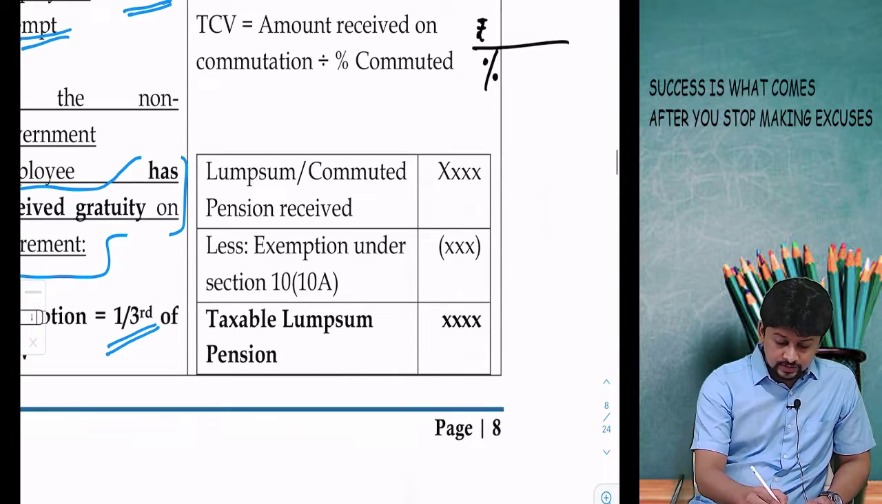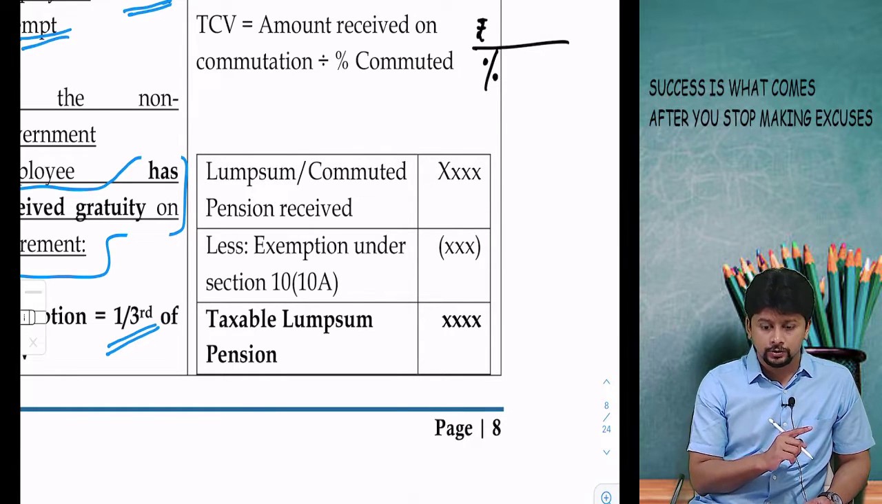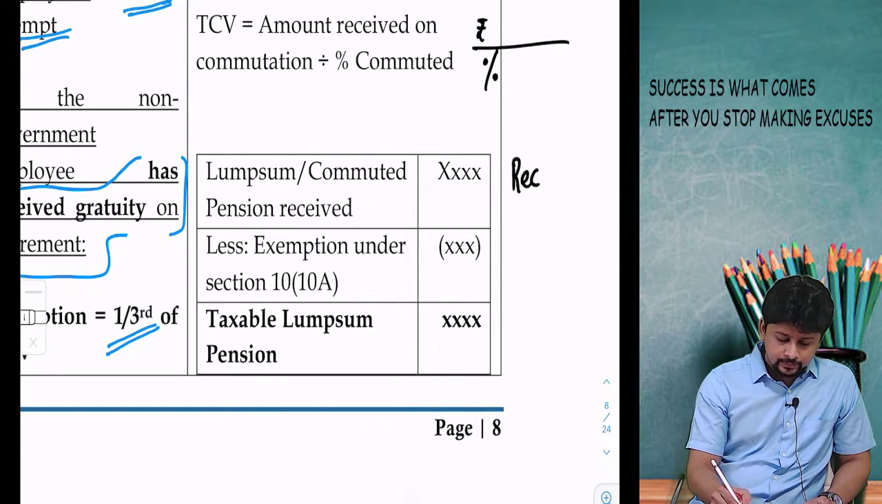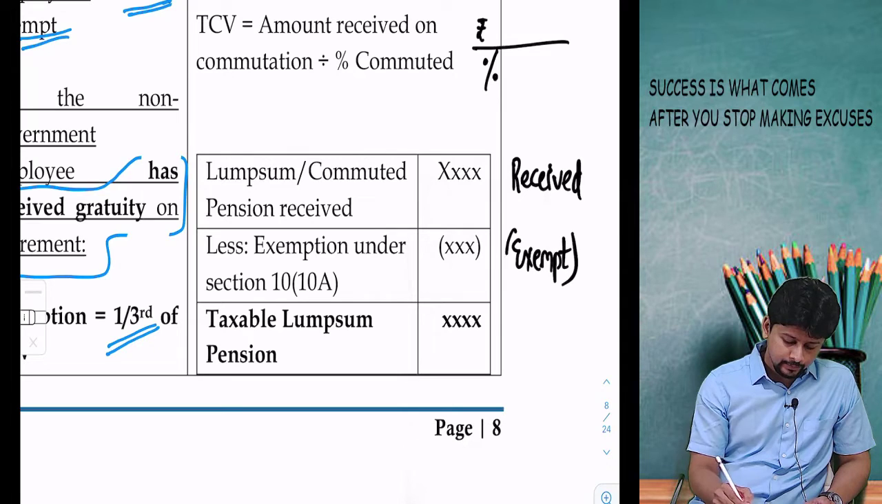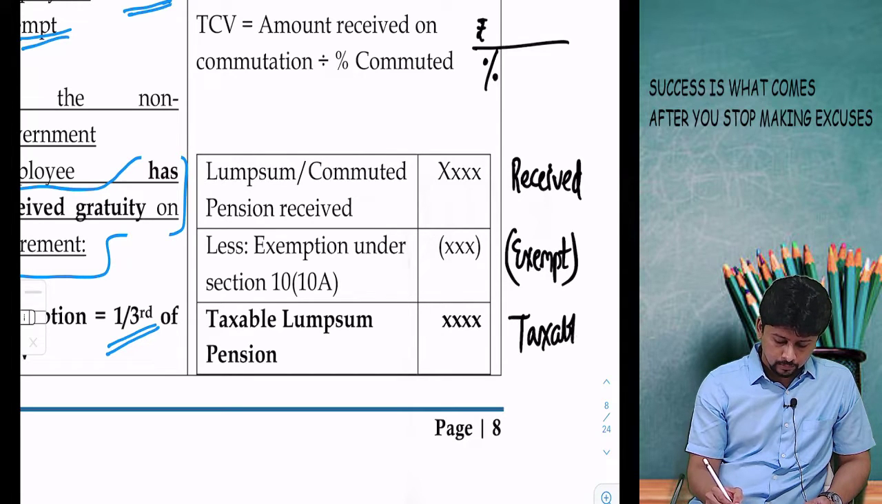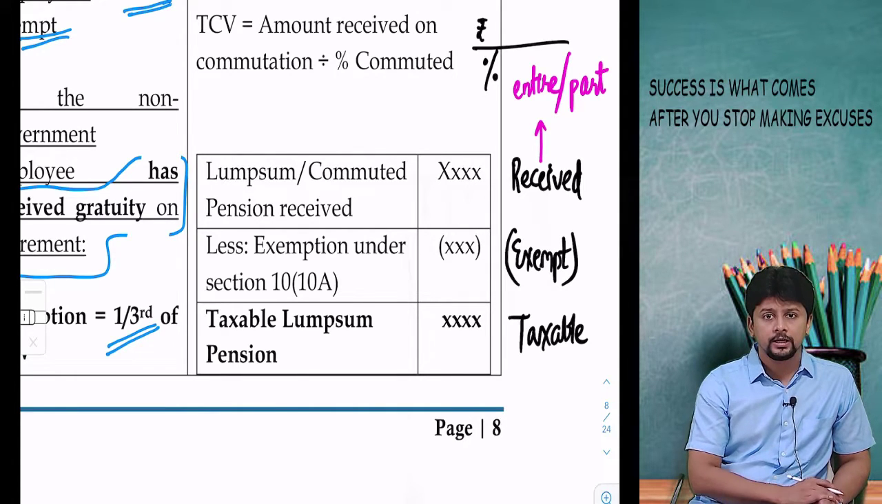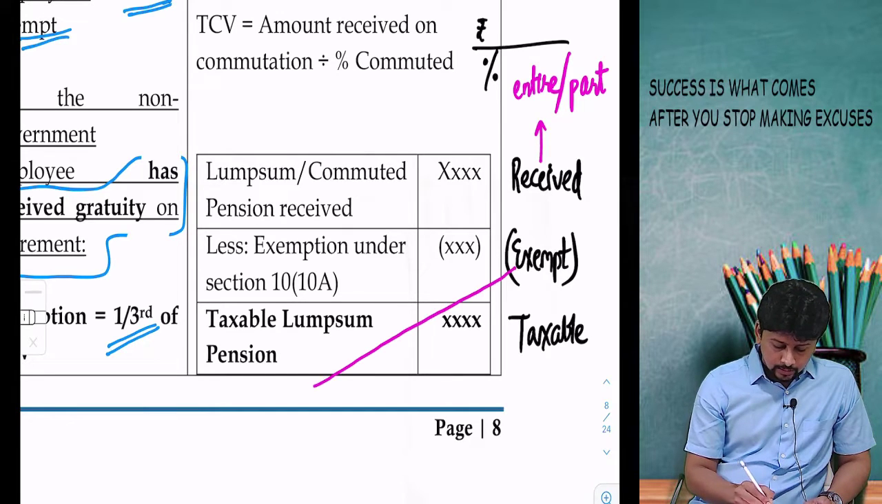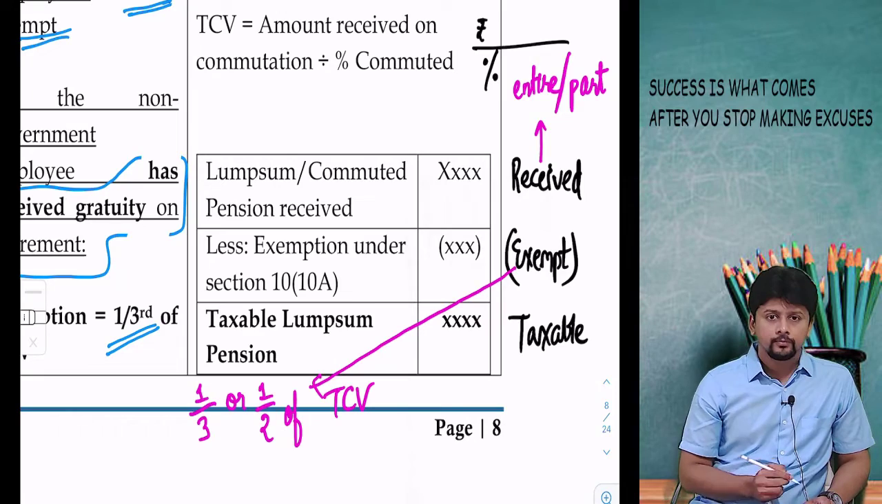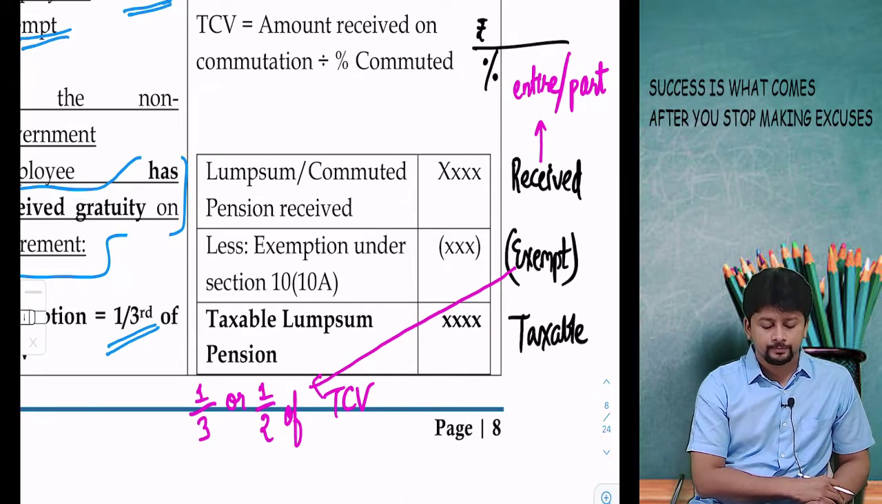So my working will be, this is important, remember this, students make a mistake here also. The simple trick that I would say is: received minus exempt equals taxable. This received can be the entire pension converted to lump sum or a part amount converted to lump sum. This exemption is calculated as 1/3 or half of total commuted value. Received minus exempt is the amount that is taxable.